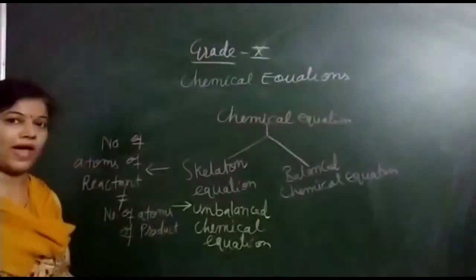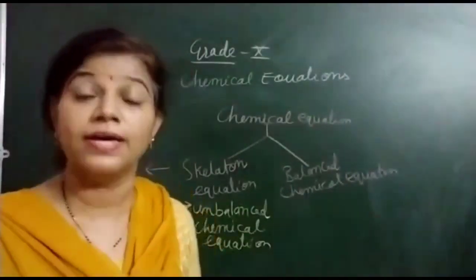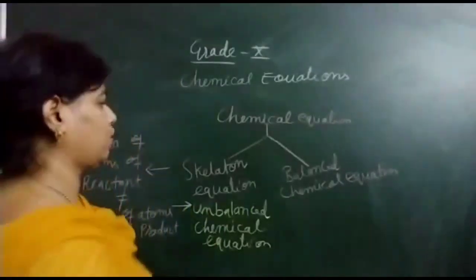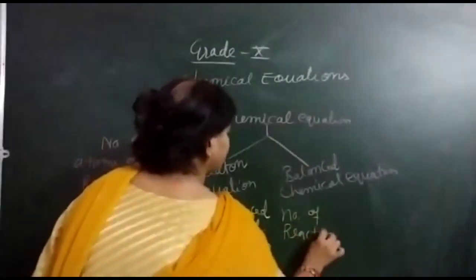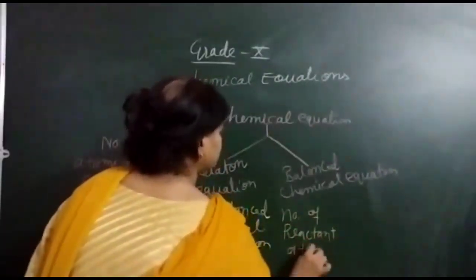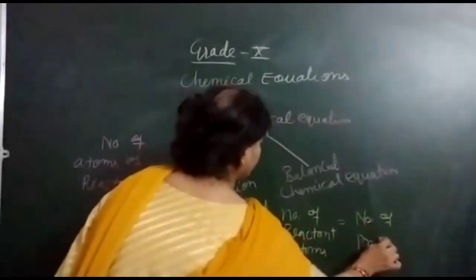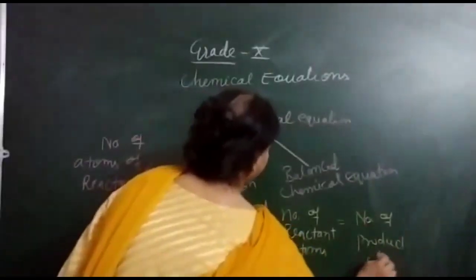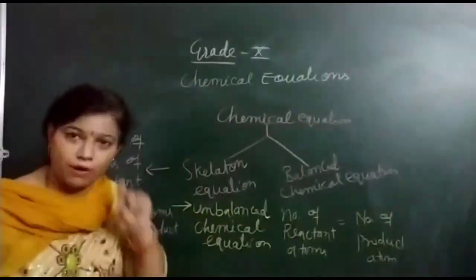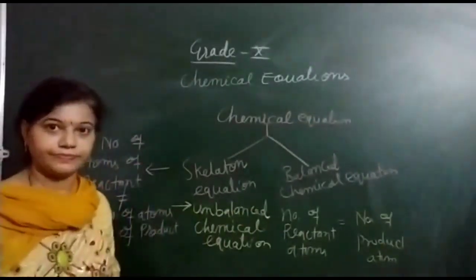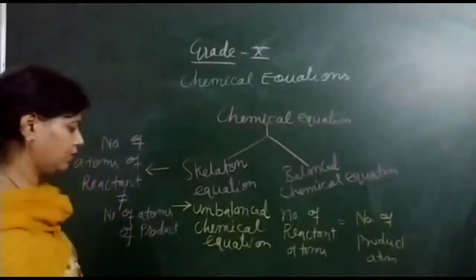And when the number of atoms of reactant is equal to number of atoms of product, that is said to be a balanced chemical equation. When number of reactant atoms is equal to number of product atoms. Means number of atoms of reactant is equal to number of atoms of the product. Clear? You got my point? We will see one example, then you come to know.